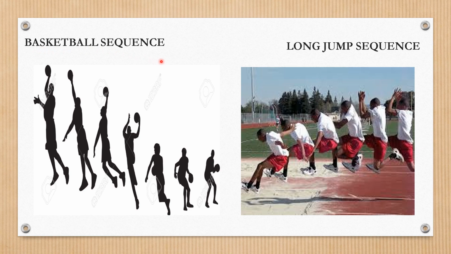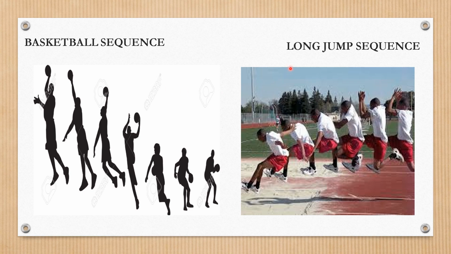Now here, in the first example, we see that a player is trying to put a basketball into the basket. Now see the sequence of actions required. You have to lower your body down, position the ball, then gradually lift the body in a particular direction. Then releasing the ball, the position of the legs, what sequence is required to successfully put the ball in the basket.